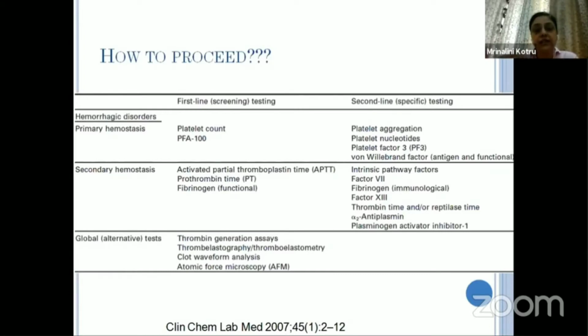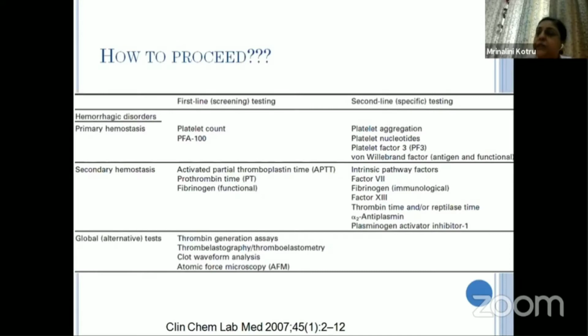And then, as you can see in this picture, we have disorders of primary hemostasis for which assessment of platelet count is important, and also PFA-100 in certain centers if it is available. And then for further workup, we have a secondary line of testing. In secondary hemostasis evaluation, APTT, PT, and fibrinogen are important. And then, whatever data comes from that, we advise a further second line of investigation.